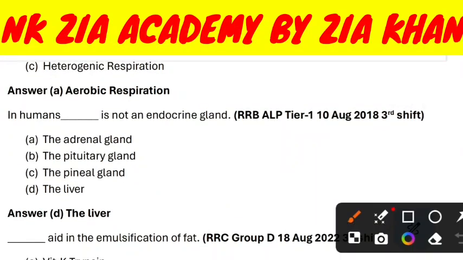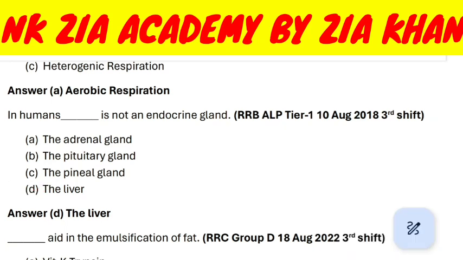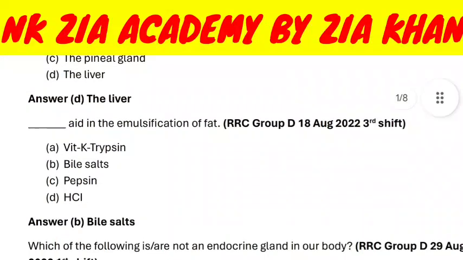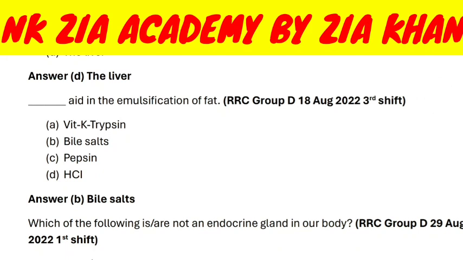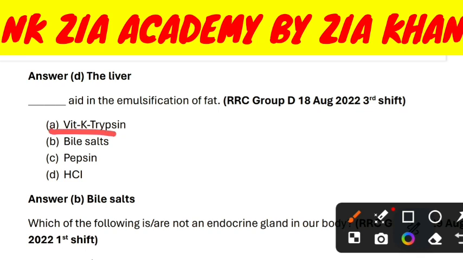In humans, dash dash is not an endocrine gland. Adrenal gland, pituitary gland, pineal gland, the liver. Answer is the liver. Dash dash aid in emulsification of fat. Which of these: trypsin, bile salts, pepsin, HCl. Answer is bile salt.